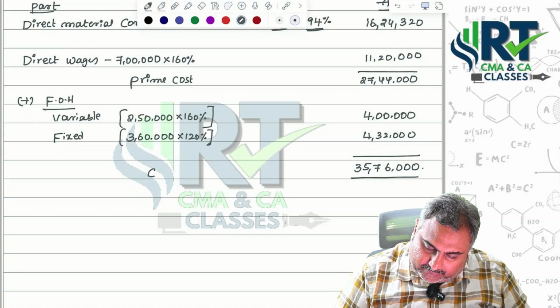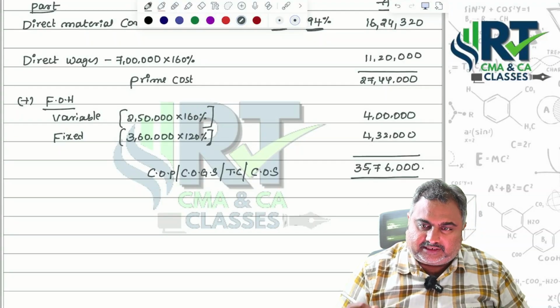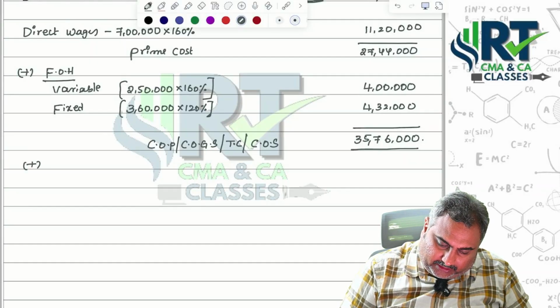Nothing but cost of production you may consider, cost of goods sold you may consider, total cost, you may consider cost of sales as well. So now how much profit do they want to add?